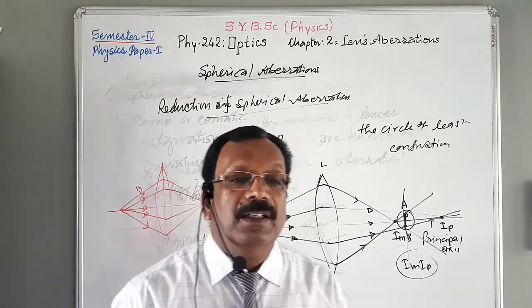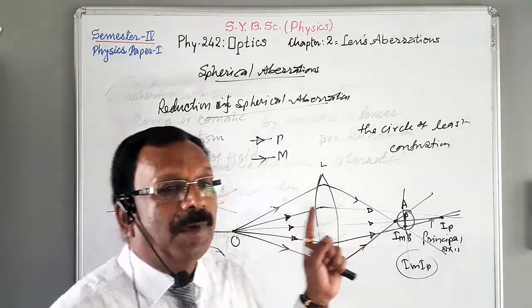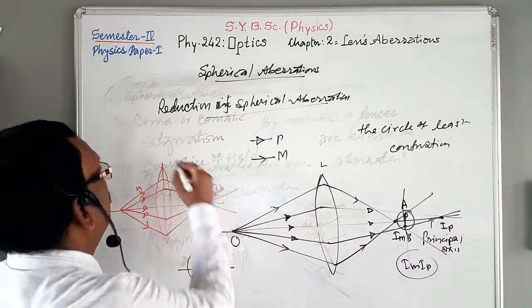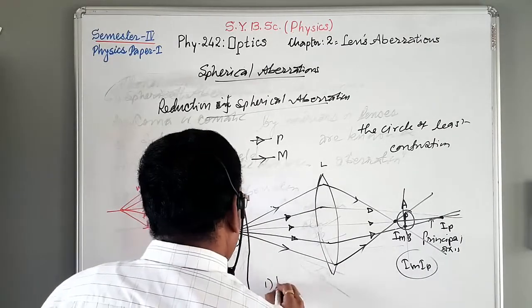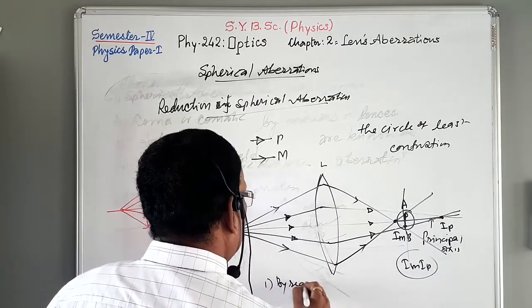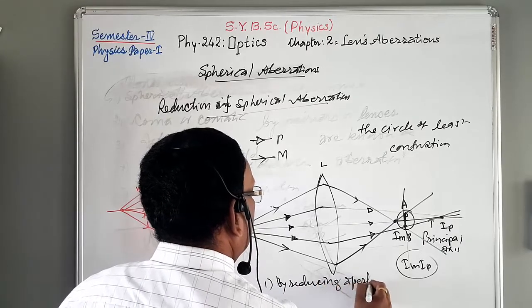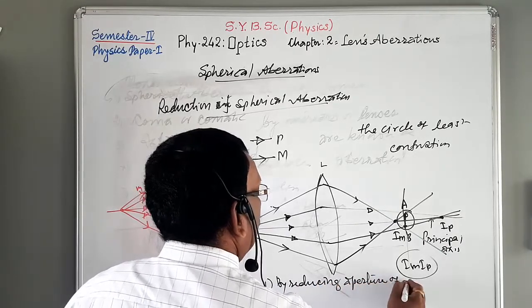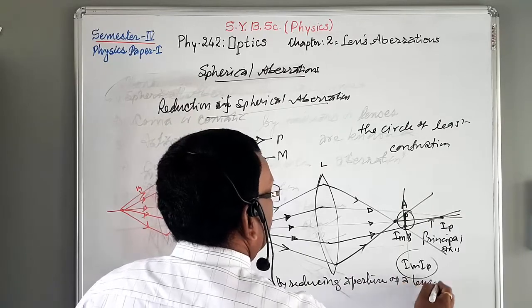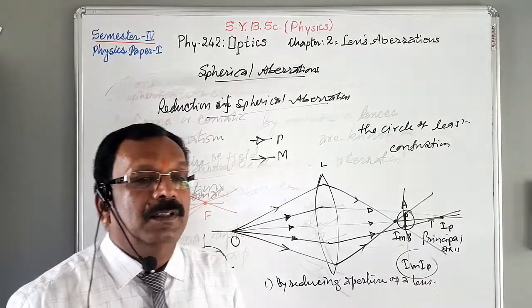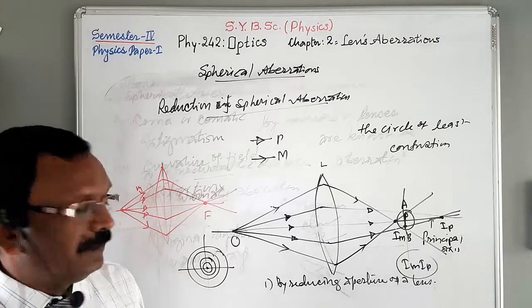Next method: first, by reducing the aperture of a lens.